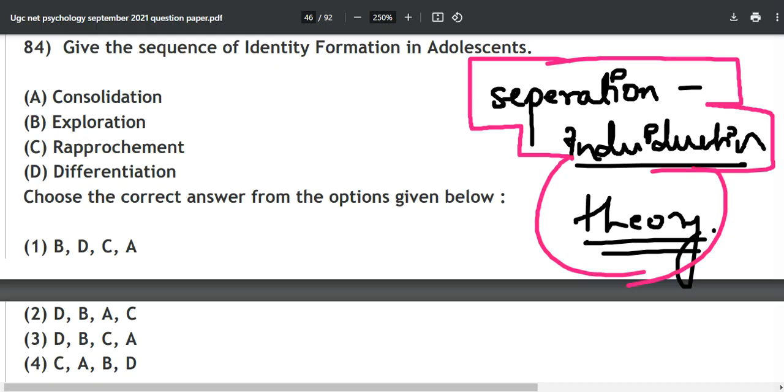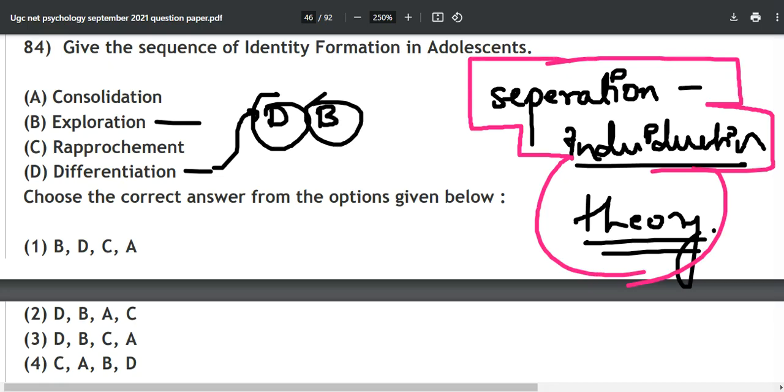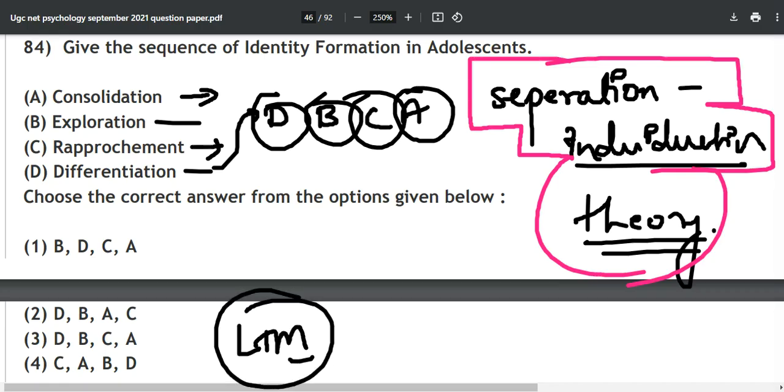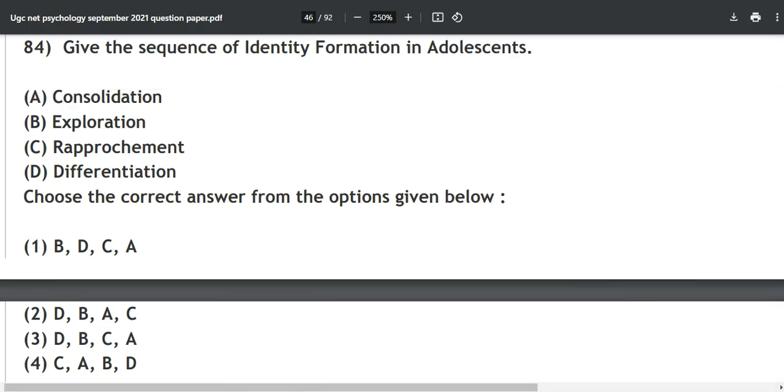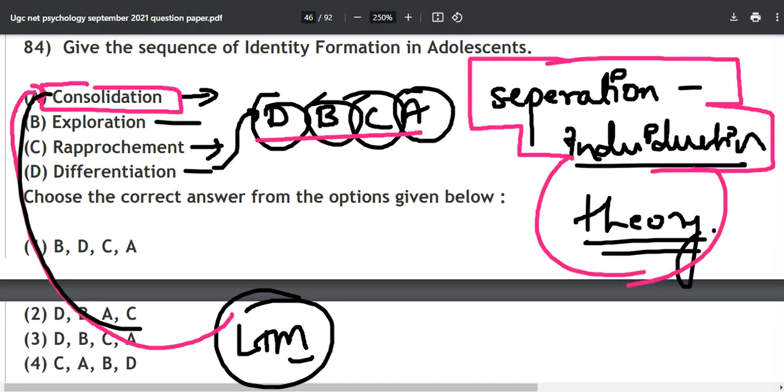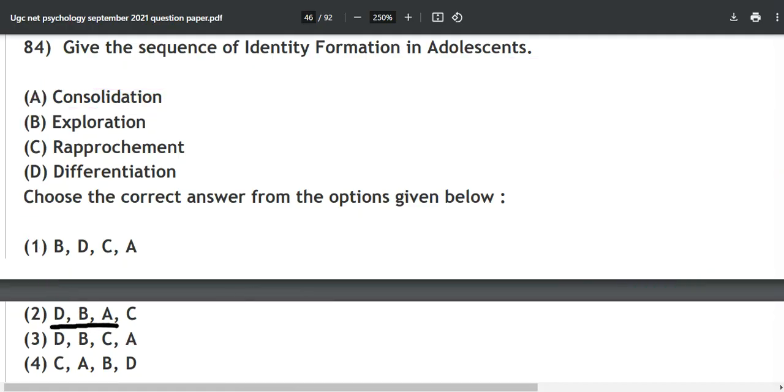First of all, differentiation will come. Then we have exploration, then rapprochement, and then consolidation. If you remember what I told you in previous PYQs, in 2019 where we were solving the LTM question, I told you consolidation of your memory happens in the LTM. So this is the correct order, DBCA, which you find in option number 3.